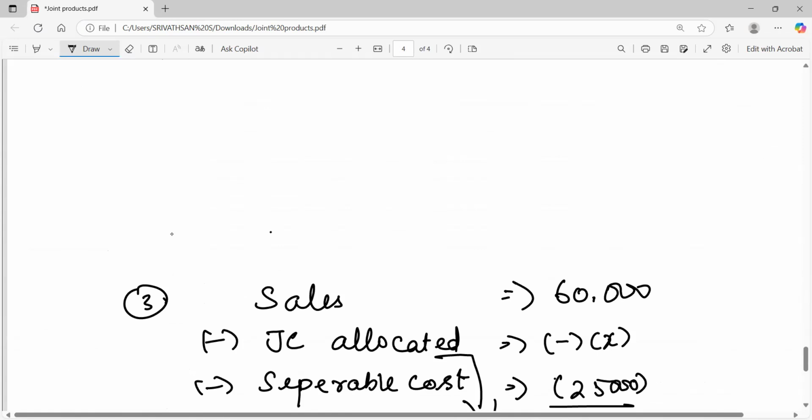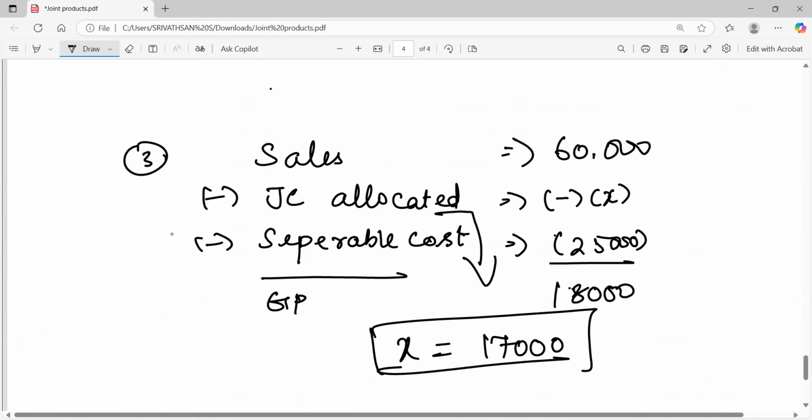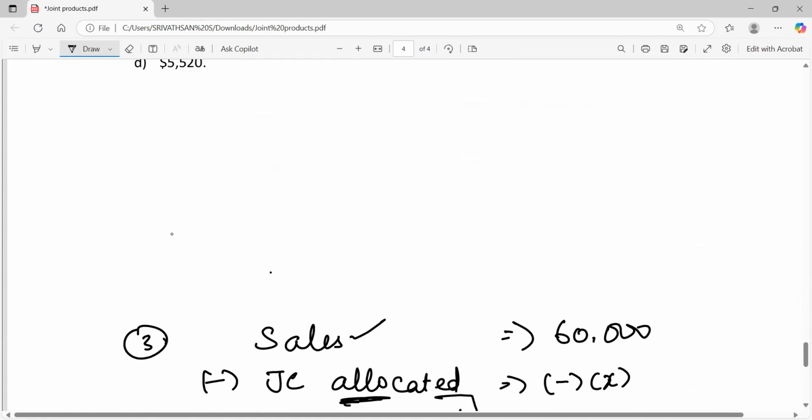So for calculating the joint cost allocated for the products under gross profit method, we have to subtract sales minus separable cost minus gross profit. We will get the joint cost allocated because gross profit is nothing but sales minus joint cost allocated minus separable cost. We don't have the joint cost allocated alone. We have the information to calculate all the other 3 variables. So calculate sales, separable cost and gross profit. The balancing figure will be the joint cost allocated.